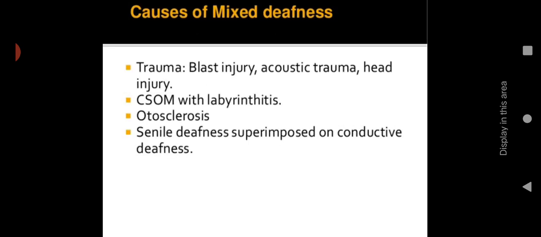Let us see the causes of mixed deafness. It includes trauma like blast injury because of sound explosion, acoustic trauma or nerve injury, head injury, then chronic suppurative otitis media with labyrinthitis, otosclerosis or hardening of the ear bone, senile deafness or age-related deafness superimposed on conductive deafness. So these are the causes of mixed deafness.